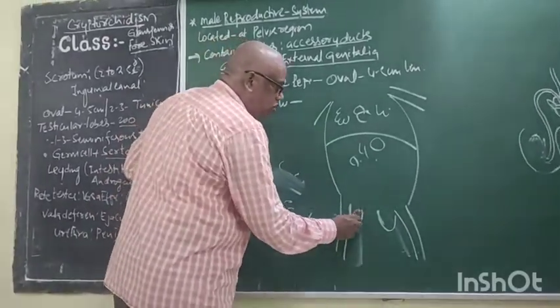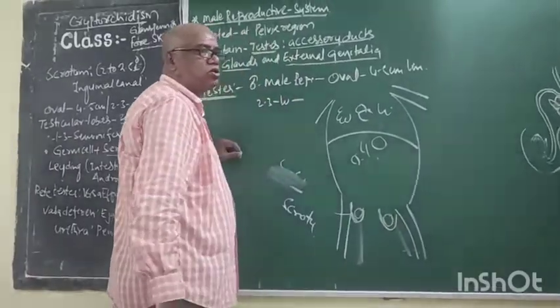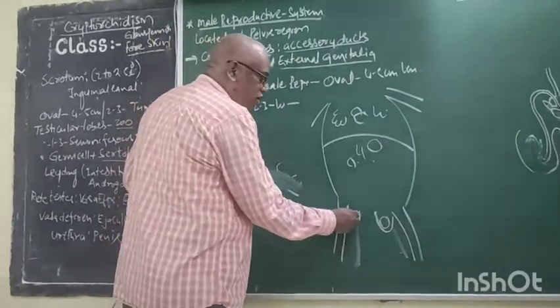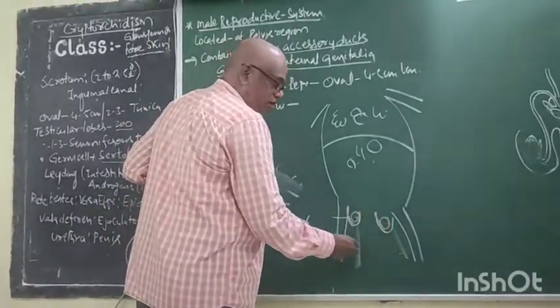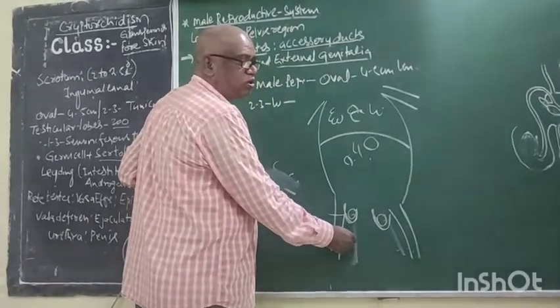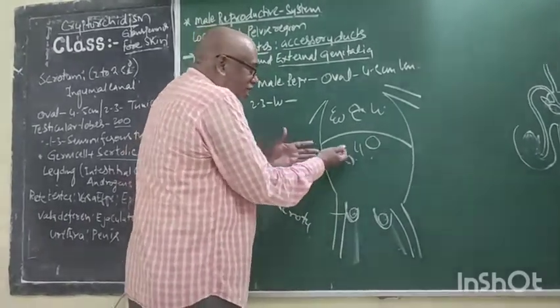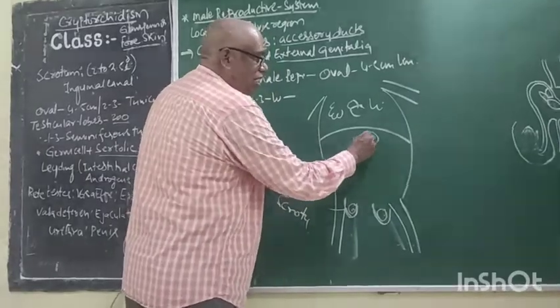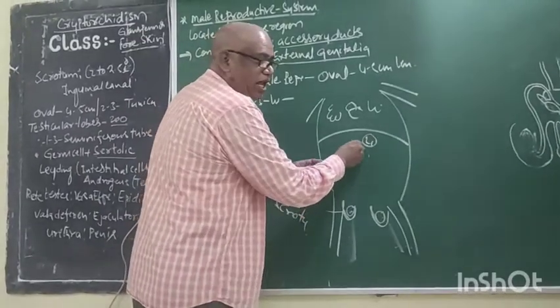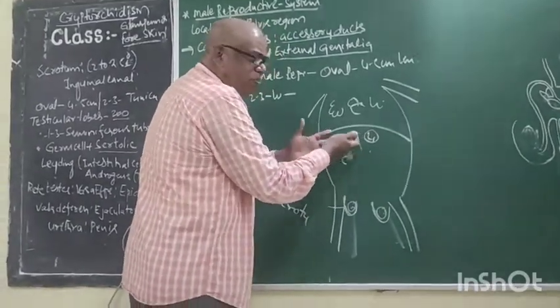In the scrotum, the testis is there. Why is the testis present in the scrotum? Why not in the abdominal cavity like the liver, pancreas, stomach, kidney?